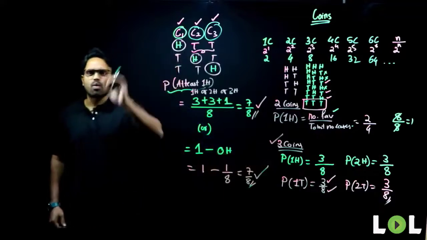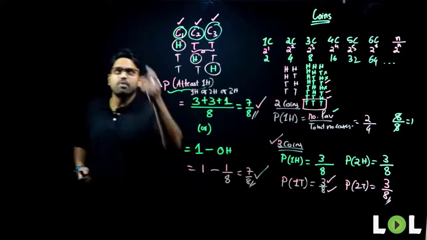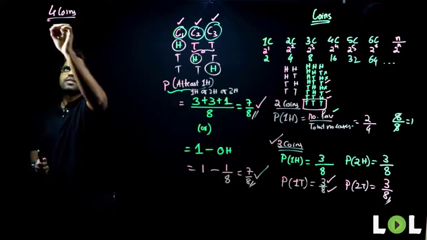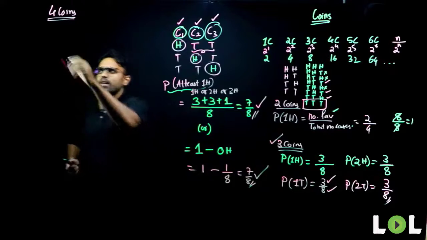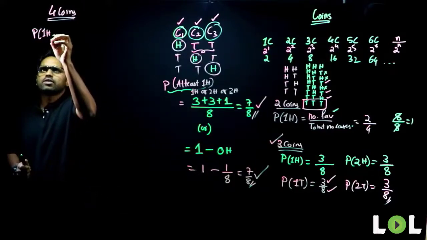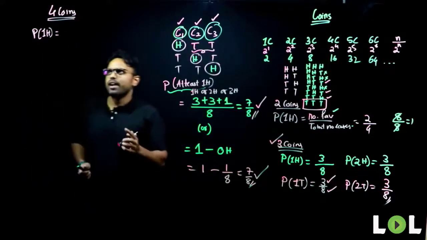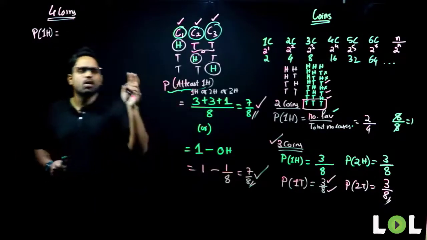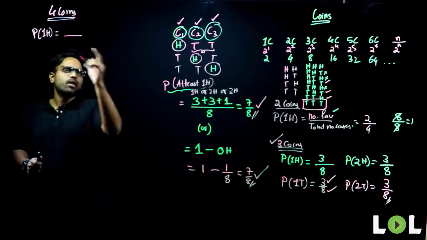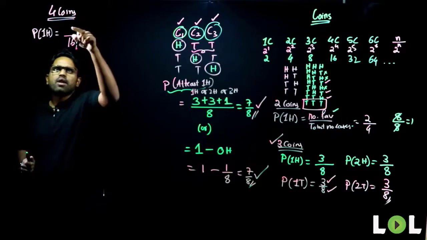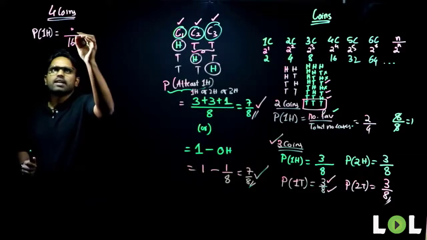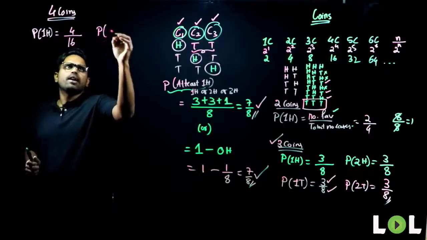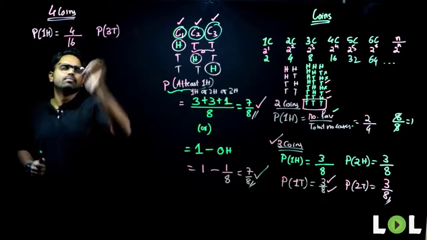Now these till 3 coins are easy. But if I move further, what happens? There are a few questions in my mind which bother me. Let's presume there are 4 coins. Now you have to answer. Probability of getting one head: this one head can appear in the first, second, third or the fourth position. My probability is total number of cases, that is 16, and favorable cases are 4. So 4 upon 16.